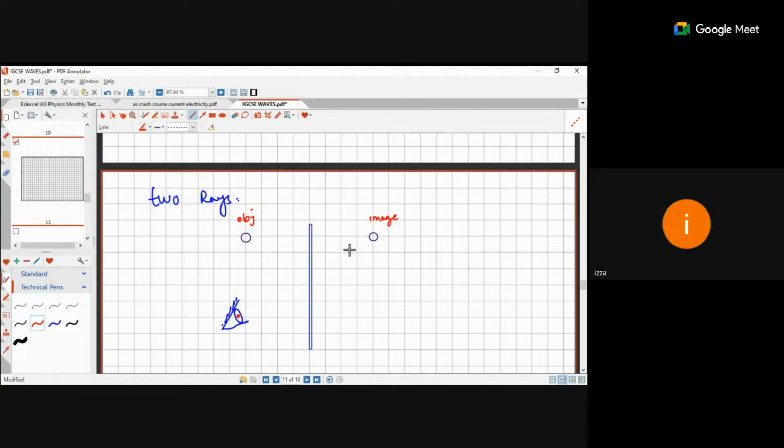First, two rays should be drawn. One to the top of the observer eyes, the second to the bottom of the observer eyes. These are two rays. You have to draw them. Okay? Is it clear?